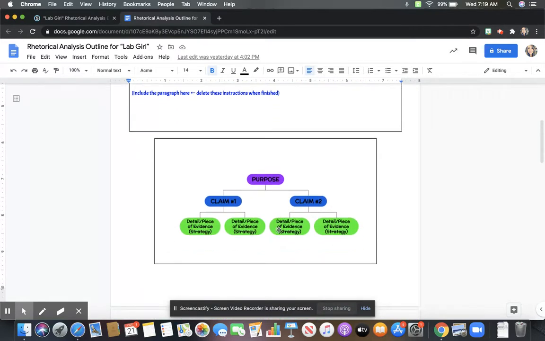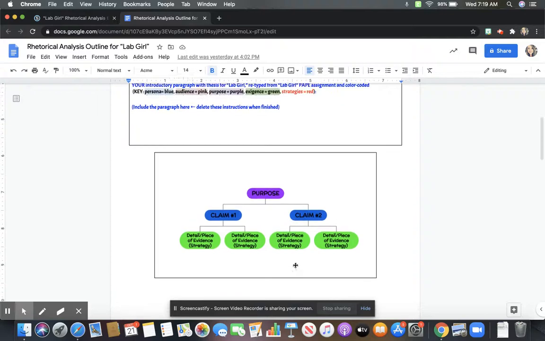Okay, then I gave you this visual again because, again, this is how we're planning our timed writing. Okay, we start with our purpose in mind. We look at our claims, and then within each of our claim statements, we find at least 2 details or pieces of evidence where we can identify the strategy or the choice or the device within those details. Okay, so we're going to go through this process. And at this point, every single section of this has been modeled for you with the natural death text selection.